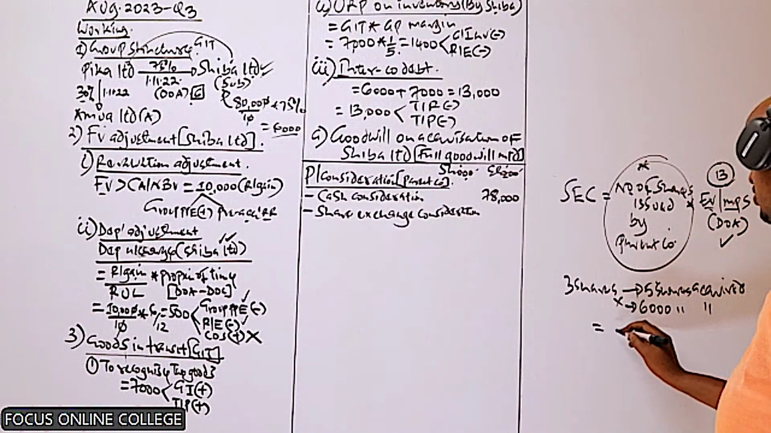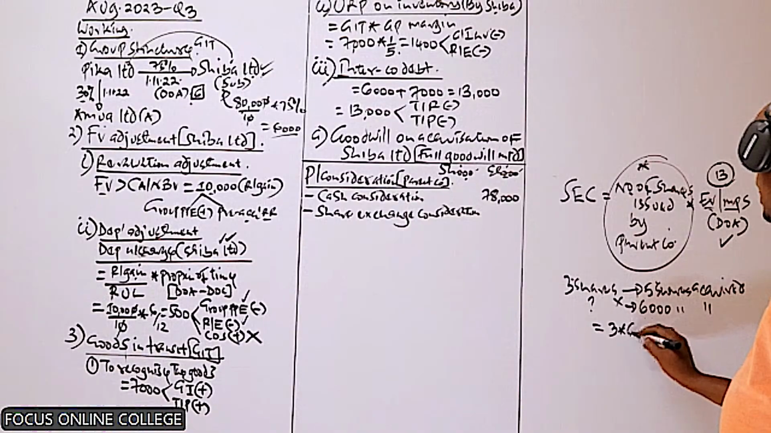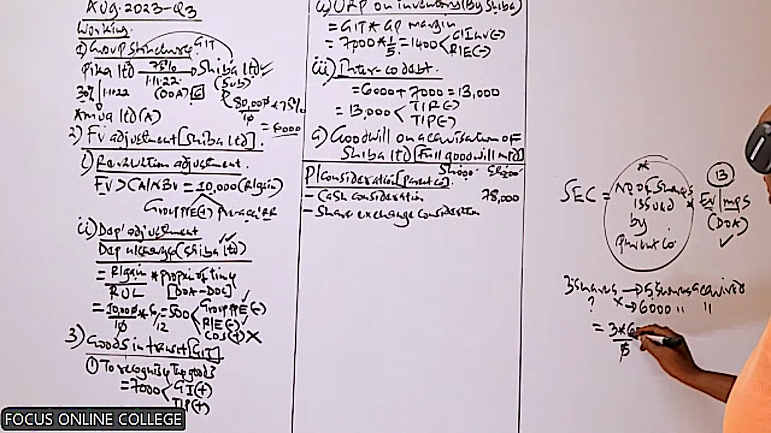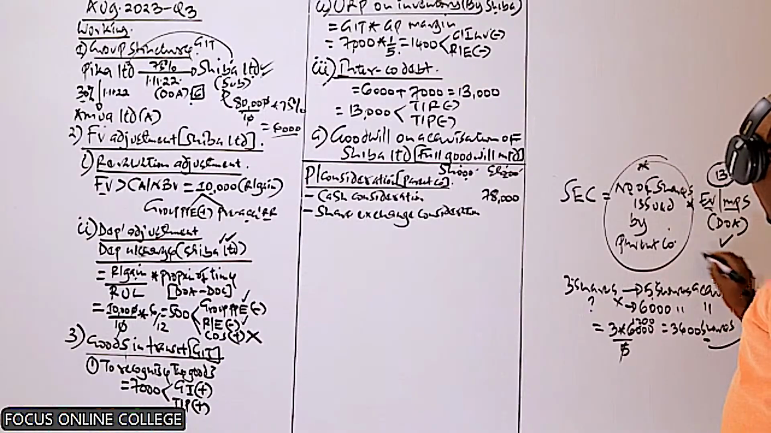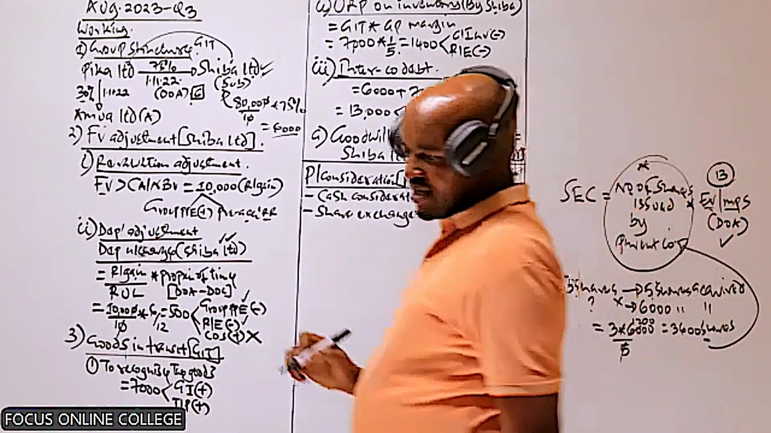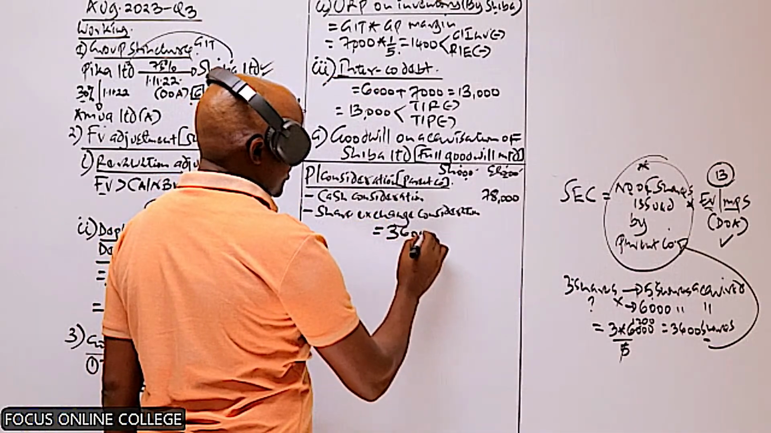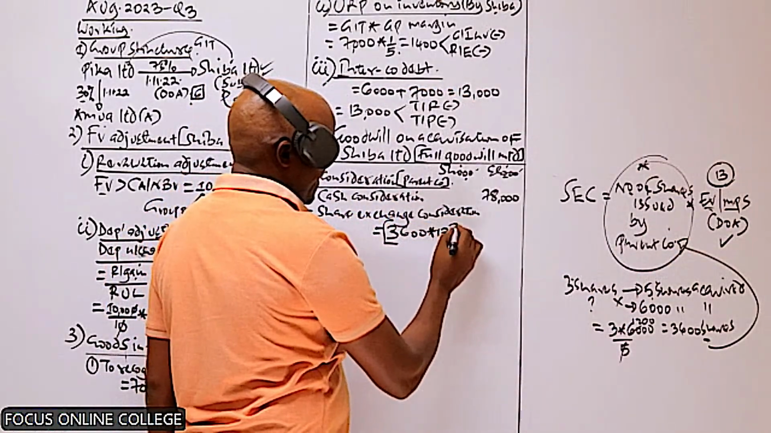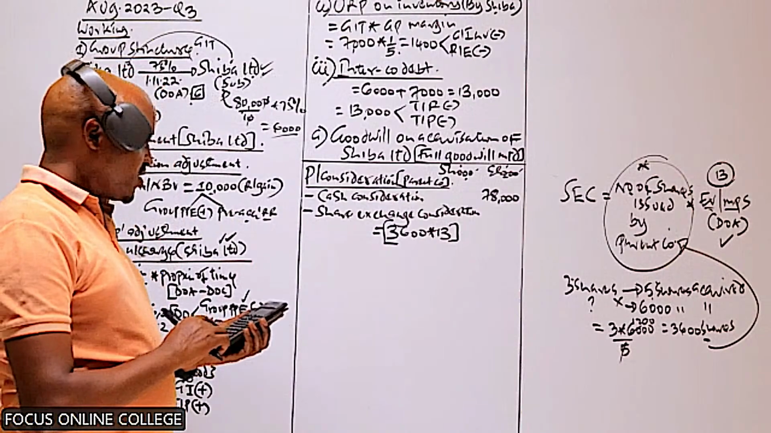So therefore, the shares which were issued here will be, because we need to cross multiply, then we divide, 3 times 6,000 divided by 5. So this will give us 12, and basically that will give us what? That is 600 shares. So these are the shares which were issued by the parent company. It issued 600 shares. And then we need to multiply those shares with their fair value, which is shillings 13. So therefore, let's compute the share exchange consideration.